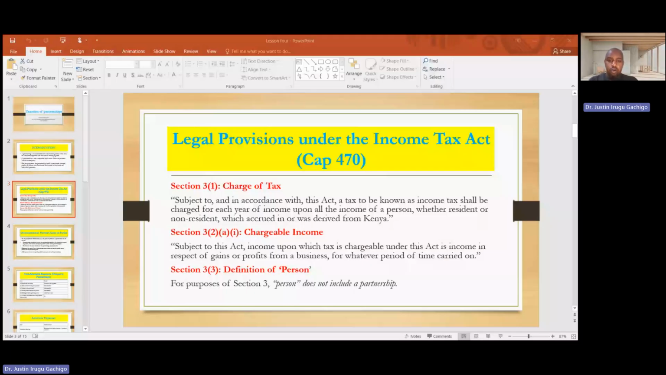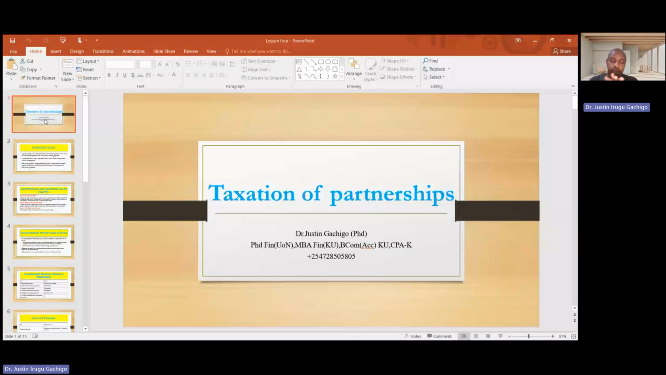Okay, good morning. So I want us to continue with where we left last time. Last time we looked at the taxation of companies. Previously, we looked at the taxation of employment income. So today, I want us to look at taxation of partnership.